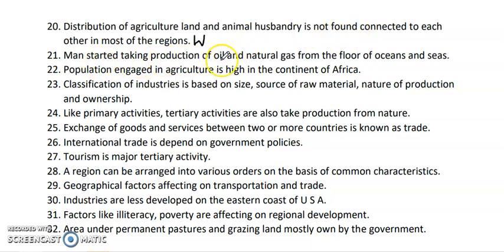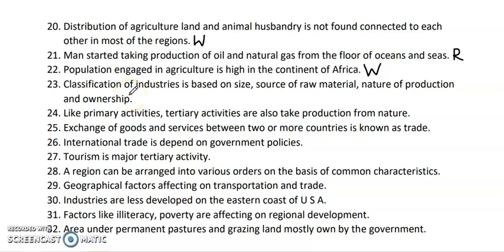Next, man started taking production of oil and natural gas from the floor of ocean seas. So this is also true. Yes, nowadays we gain those things from the ocean floor. Next, population engaged in agriculture is high in the continent of Africa. So this is a wrong statement. It is not high in Africa.